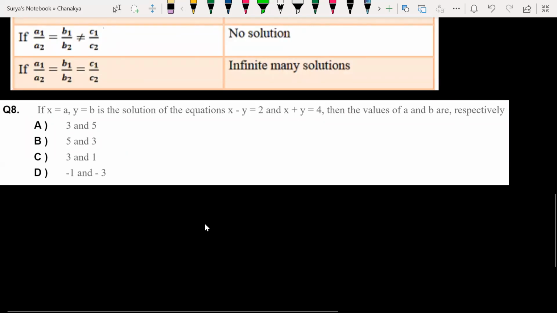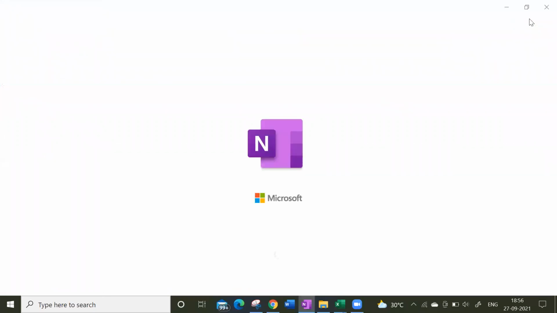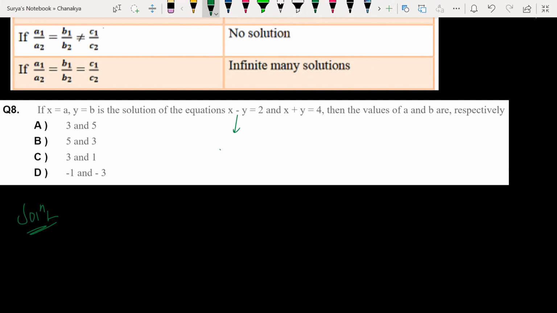Look at this. So x = a. I'm substituting here. So a − b = 2. From this you get a + b = 4.